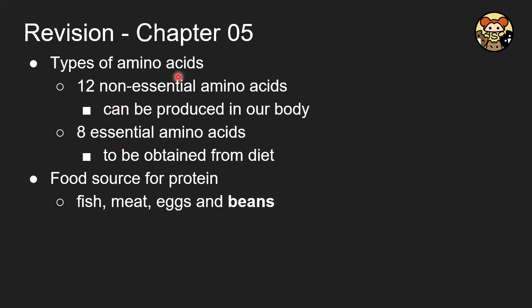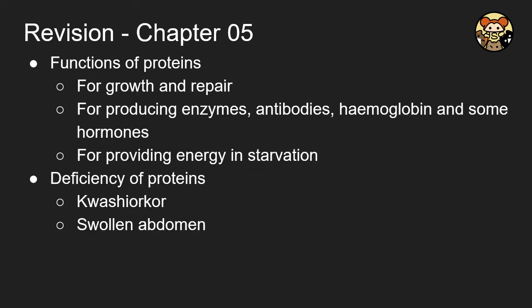And there will be two types of amino acids. Twelve of them are called the non-essential amino acids, which means that our body can produce them on its own. However, there are also essential amino acids, which means that we have to obtain them from our diets. And the common food sources will be fish, meat, eggs, and beans.